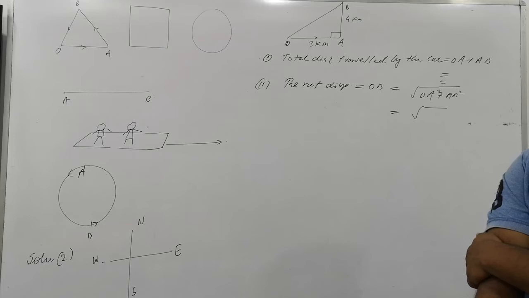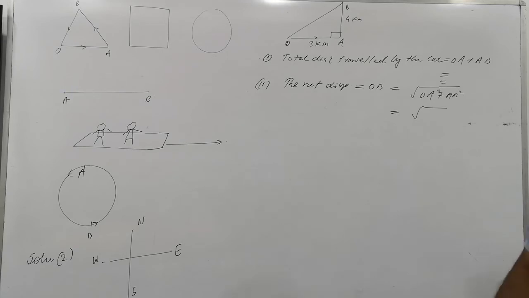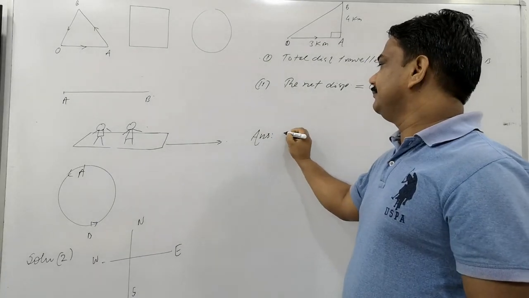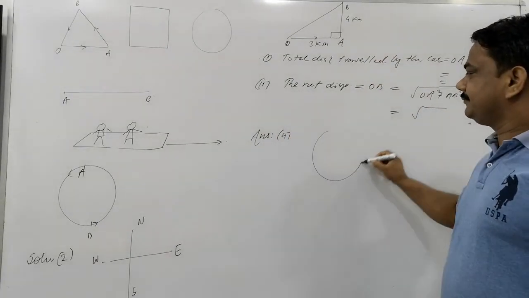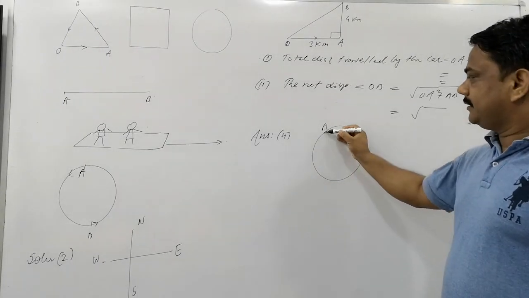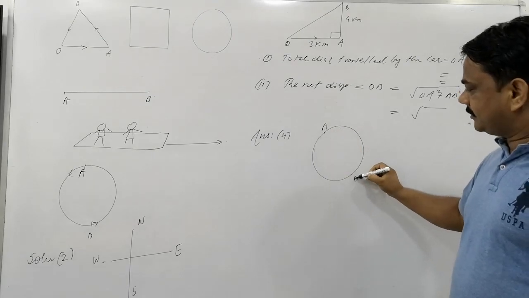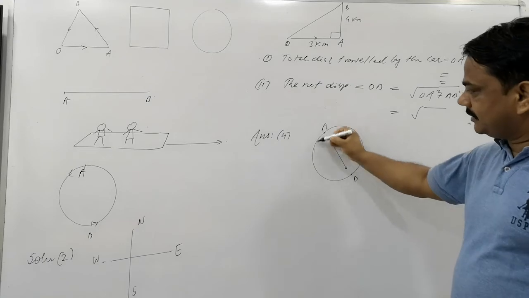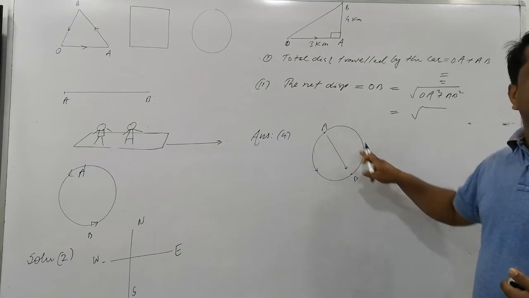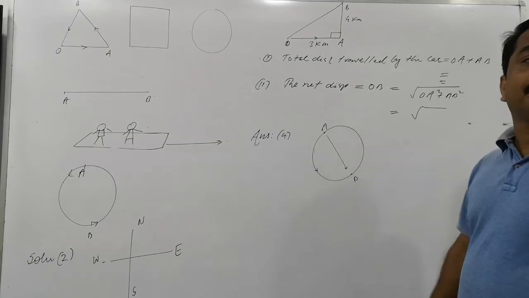A body is moving along a circular path of radius r. What will be the distance and the displacement of the body when it completes half a revolution? Suppose the body starts the journey from A. Half a revolution means it reaches a point directly opposite diametrically. Clear? So it will reach the point B.